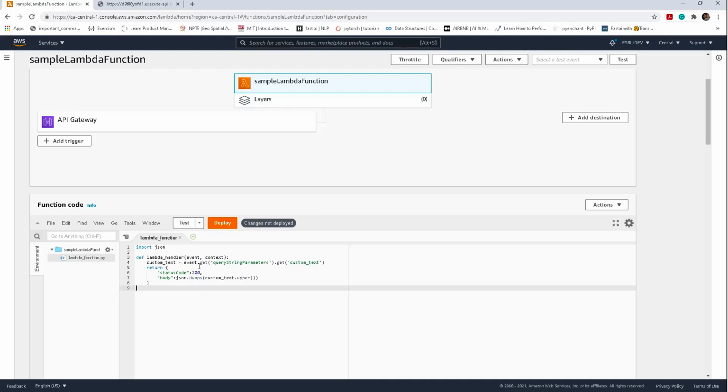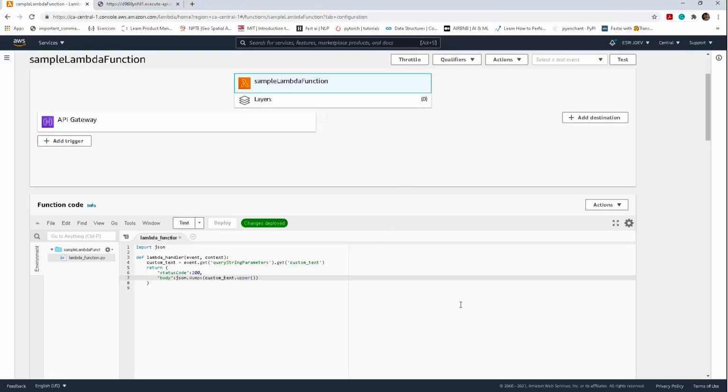So now we have modified the function. We are getting query string parameters from the event dictionary, and we are getting a custom parameter named custom text from the query string parameters dictionary. And then we are converting the custom text into uppercase and dumping that into the response body. Let's deploy this. Once the changes have been deployed, we can modify the call. And as expected, the custom text is being returned after converting to uppercase.